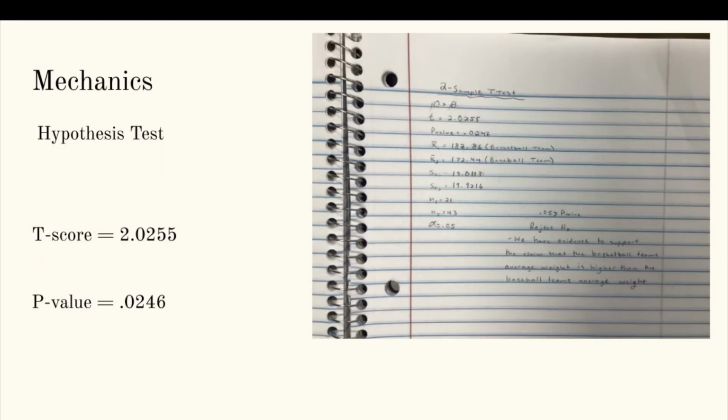As we can see on the picture on the right, I constructed a two-sample T test for O is greater than B. My T value came out to be 2.0255, and my P value was 0.0246. Since my significance level was 0.05, that is greater than my P value. This means that we reject the null hypothesis, and we do have evidence to support the claim that the basketball team's average weight is higher than the baseball team's average weight.